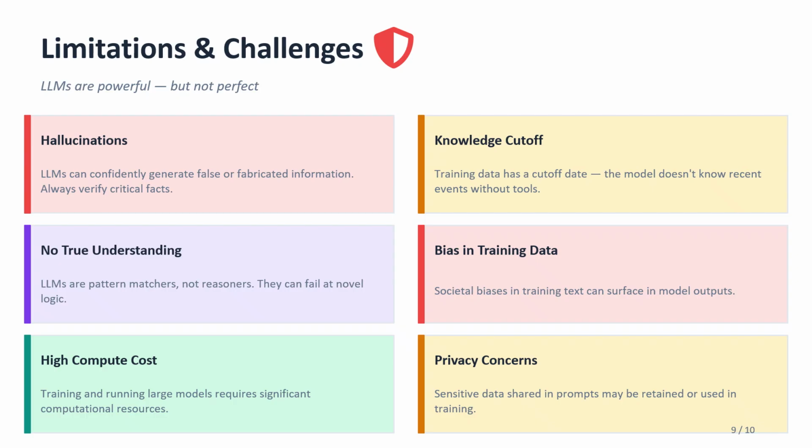Now let's understand limitations. LLMs are powerful but not perfect. Sometimes they give a wrong answer confidently. This is called hallucination. They may not know recent information because training data has a cutoff. They do not truly understand like humans. They predict patterns. They can also reflect bias from training data. So we must use them carefully. Always verify important information. So understanding limitations is very important.